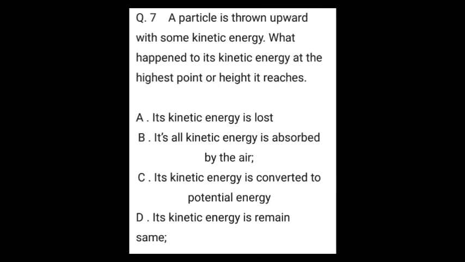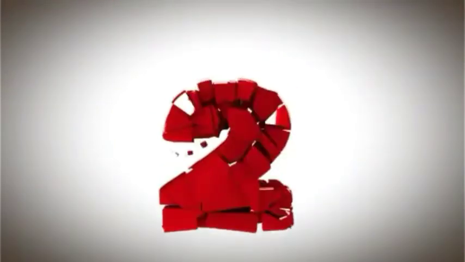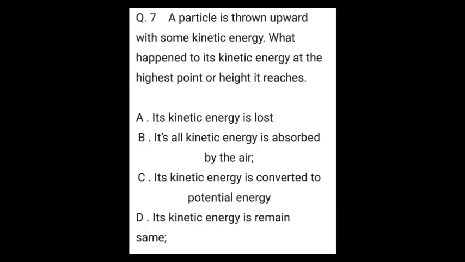Question number 7. A particle is thrown upward with some kinetic energy. What happens to its kinetic energy at the highest point or height it reaches? A. Its kinetic energy is lost. B. All its kinetic energy is absorbed by the air. C. Its kinetic energy is converted to potential energy. D. Its kinetic energy remains the same. The correct answer is C. Its kinetic energy is converted to potential energy.